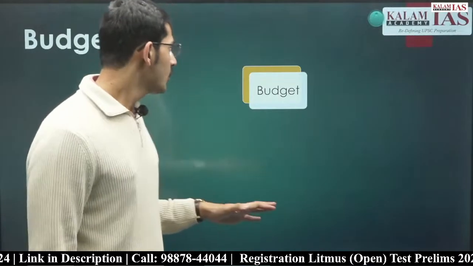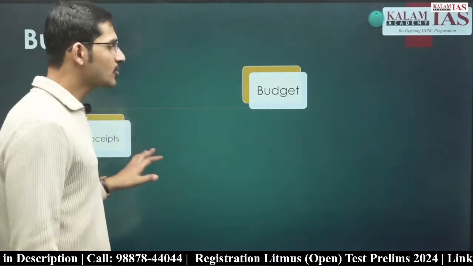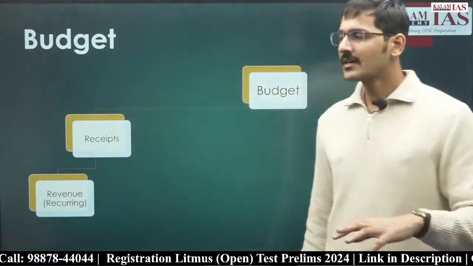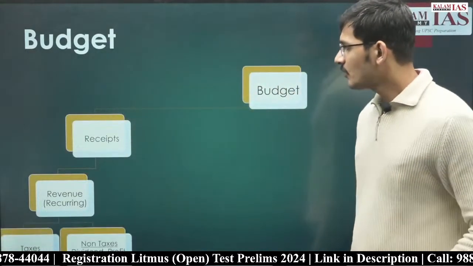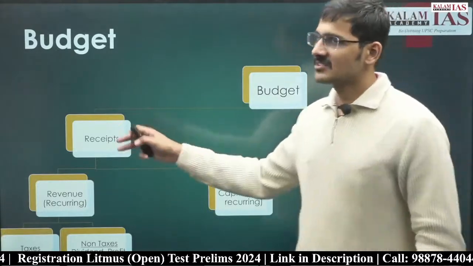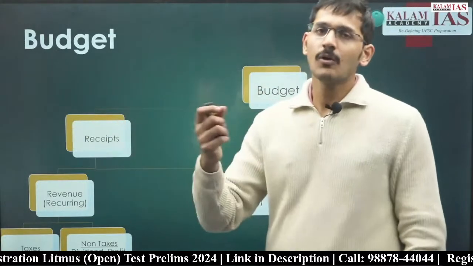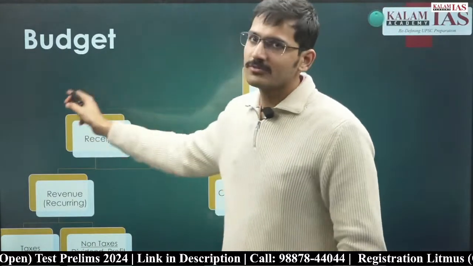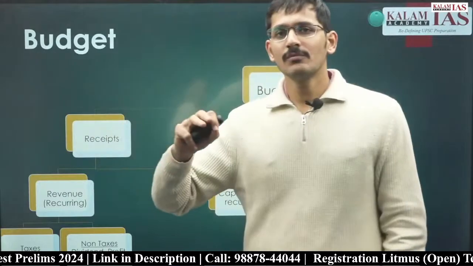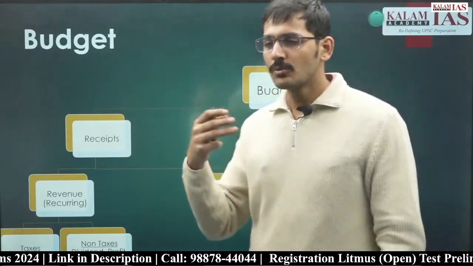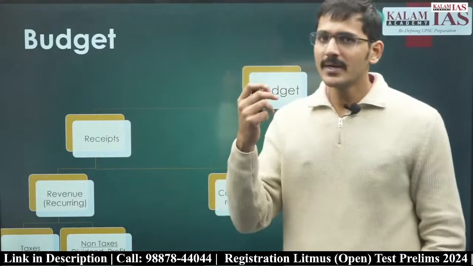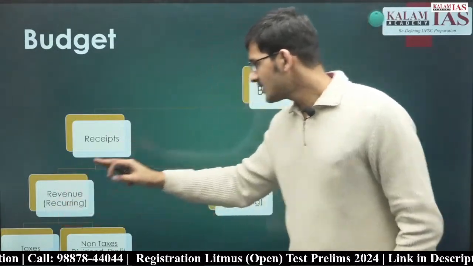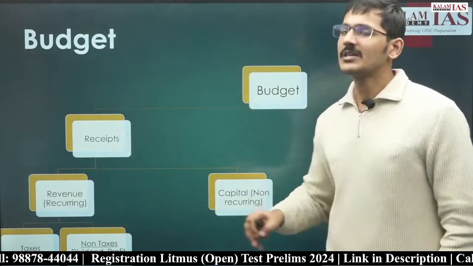Now, as we all know, in the budget there are two parts. One is receipts and the other is expenditure. Receipts is what the government gets: from where and how much money the government gets becomes part of the receipts of the government, and whatever the government spends for its own policies becomes part of government expenditure. Now in receipts, there are two types of receipts. One is revenue receipts and the other is capital receipts.